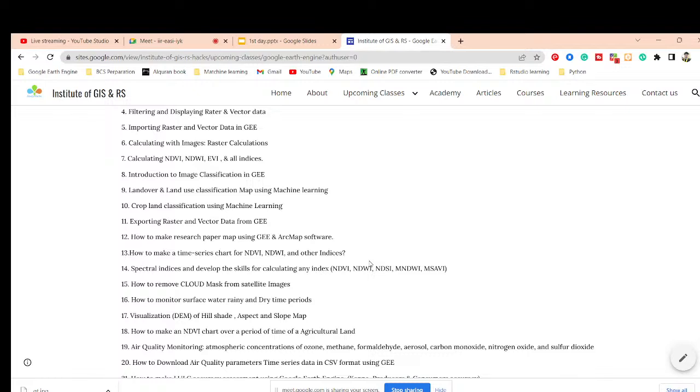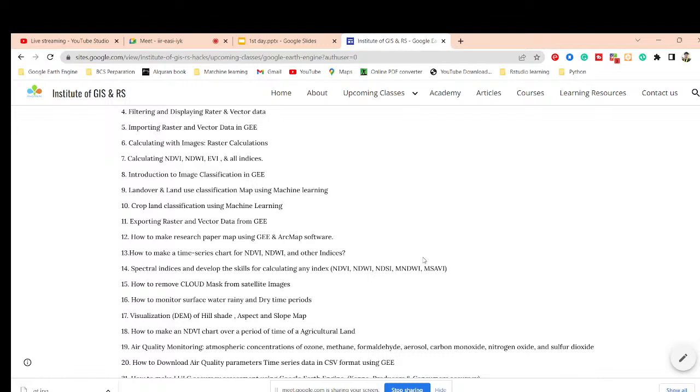How to monitor the surface water in the rainy and dry season, the dry time period. Then we also try to discuss DEM data, digital elevation model data, and create the hillshade map, slope map, and aspect map using the Google Earth Engine platform. Then how to make the NDVI chart over a period of time for agricultural land.